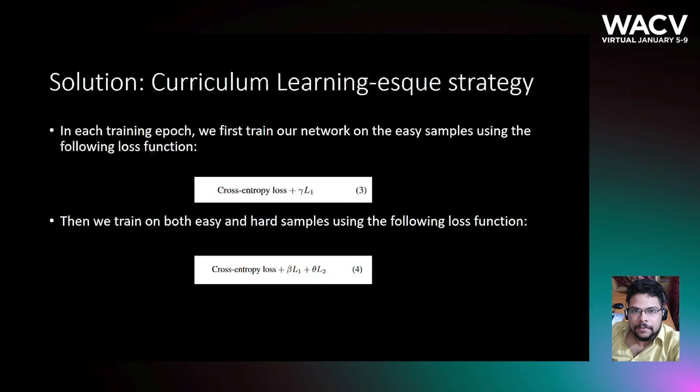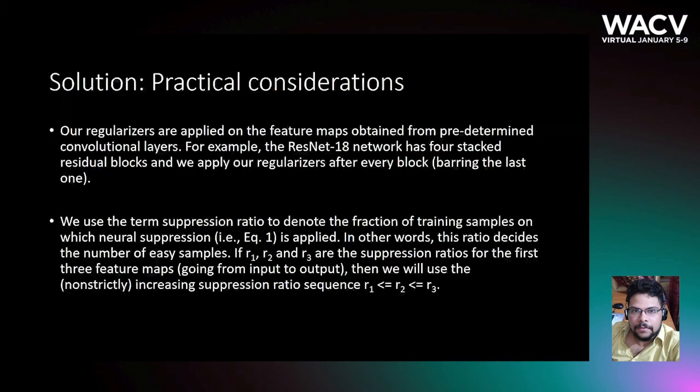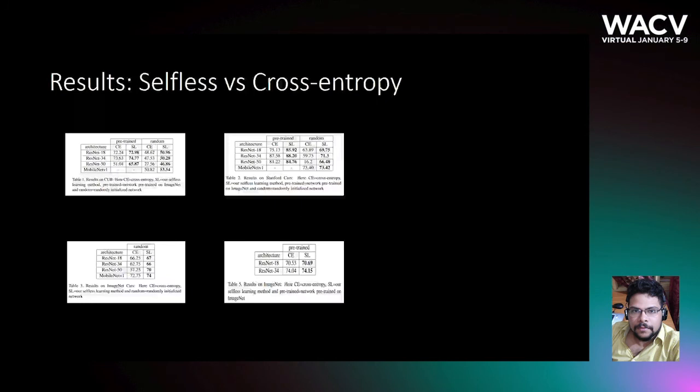We also employ a curriculum learning type of strategy where in each training epoch we first train our network on the easy samples followed by both easy and hard samples. Since we use all of our training data in each epoch, this strategy is different from the usual curriculum learning. There are some practical considerations in our method, like where to apply our regularizer and how many easy samples to suppress.